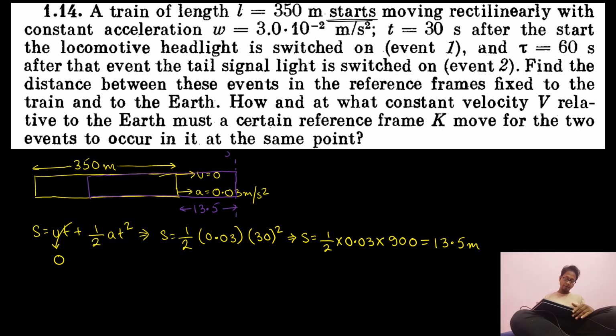This is event 1. So the locomotive headlight is switched on, and after t equal to 60 seconds after that event, the tail light is switched on. That means after 60 seconds from this one. So after some more time, suppose the train reached out here.